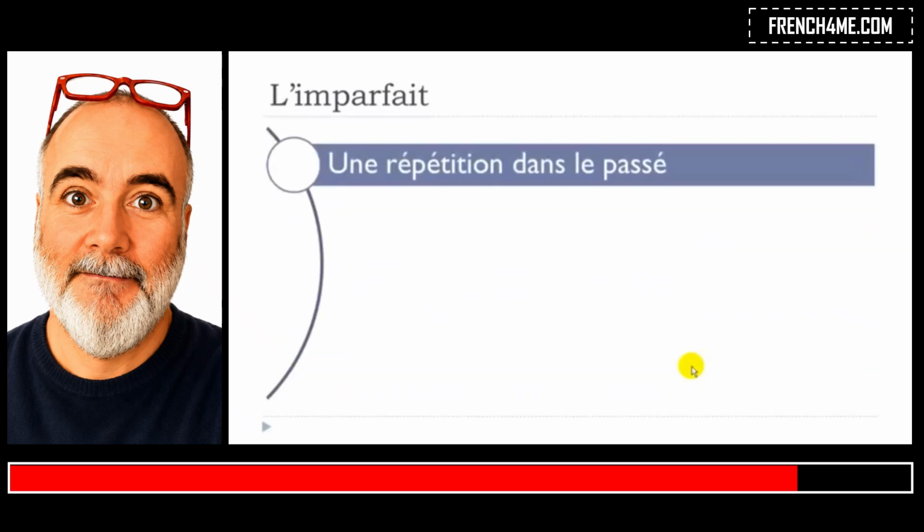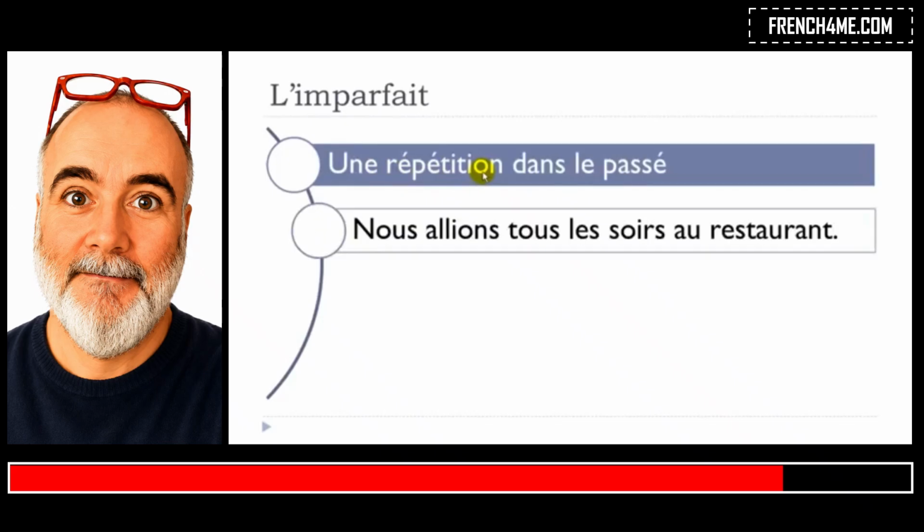Other situation when you will need to use l'imparfait, une répétition dans le passé. Répétition, you understand, something that repeats itself dans le passé. The example here, nous allions tous les soirs au restaurant. Aller is to go, tous les soirs, so every evening, au restaurant. So something that you do and that repeats itself in the past.